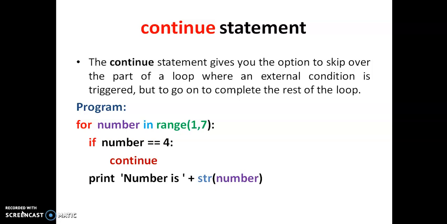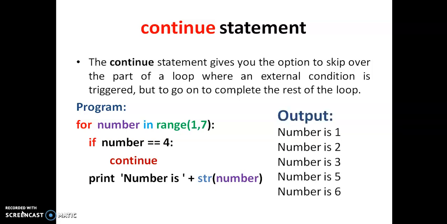Here str is used to convert the number into a string and concatenate it to the text "number is". So you will get the output as "number is" and the number value. Except for 4, you will get all the values from 1 to 6. So the output is number is 1, 2, 3, then 4 is skipped, number is 5, number is 6. So we can skip a particular iteration of the loop, and for that we can use the continue statement.